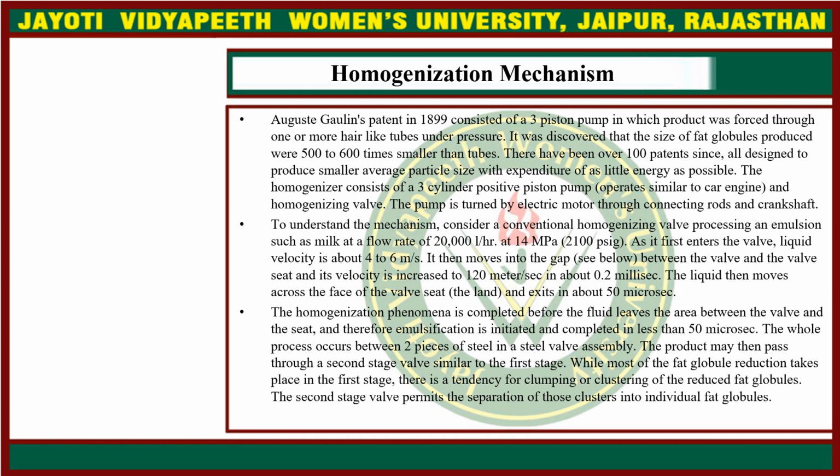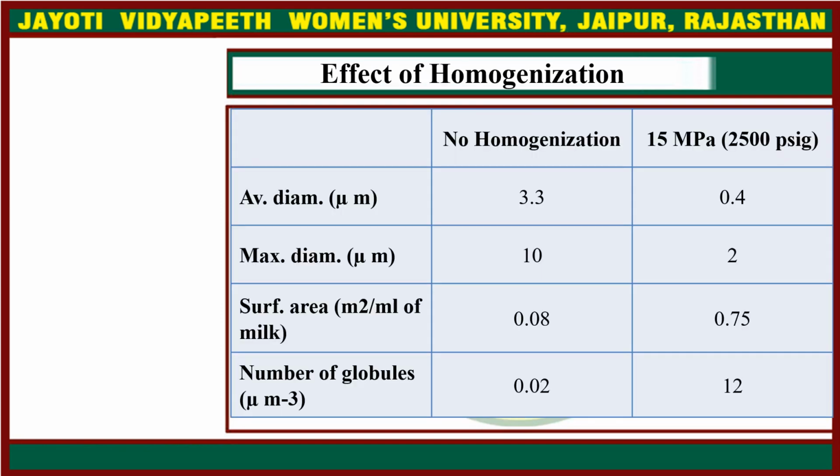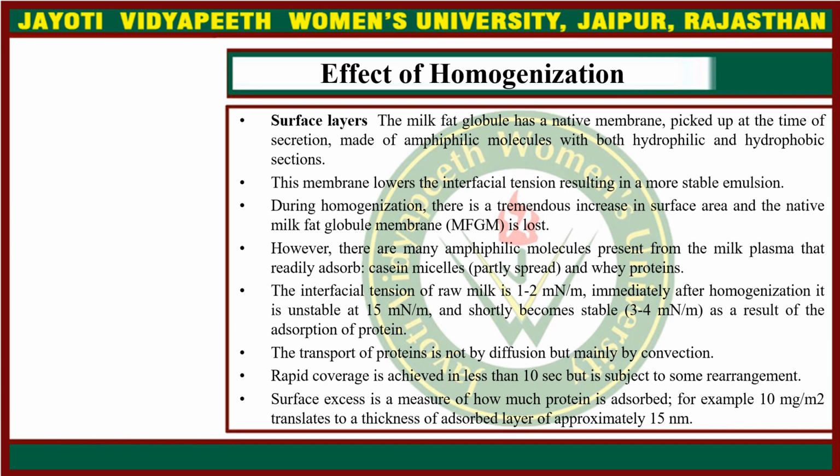While most of the fat globule reduction takes place in the first stage, there is a tendency for clumping or clustering of the reduced fat globules. The second stage valve permits the separation of those clusters into individual fat globules. This is the effect of homogenization on the surface area, number of globules and diameter of the fat globule.